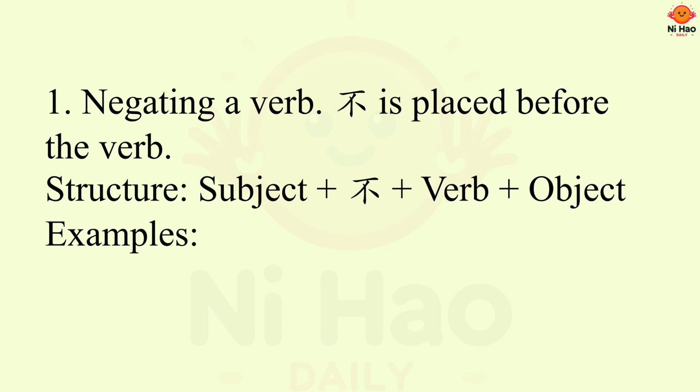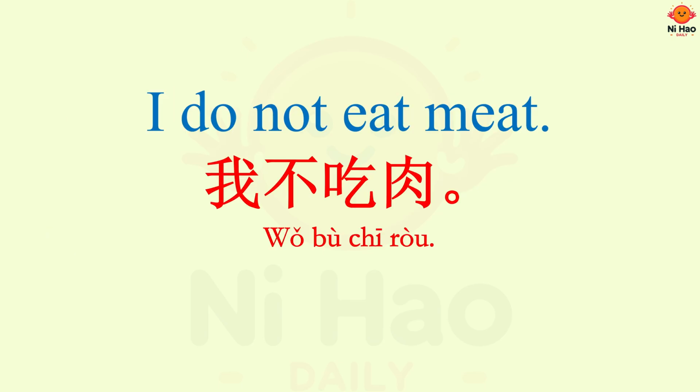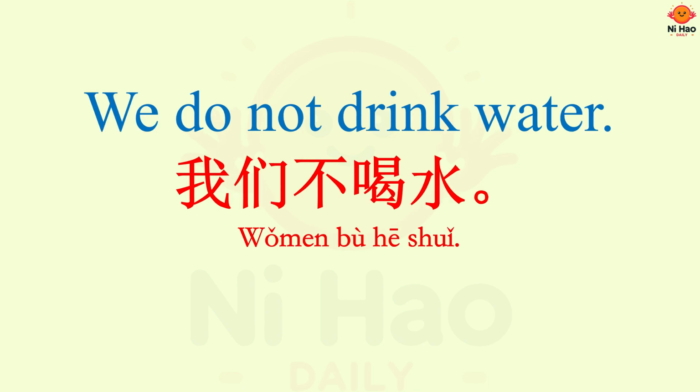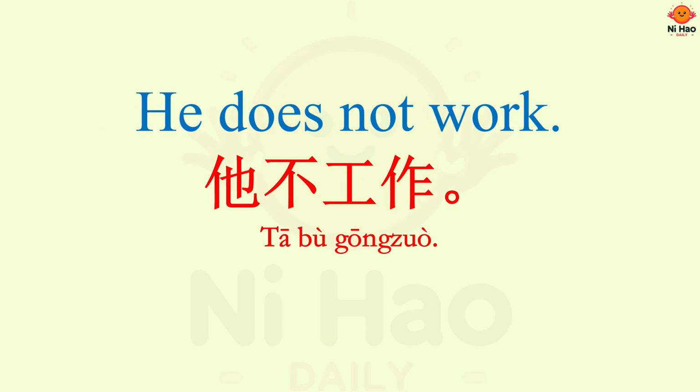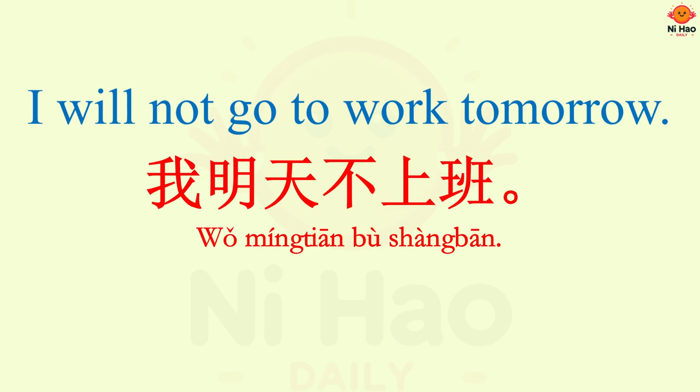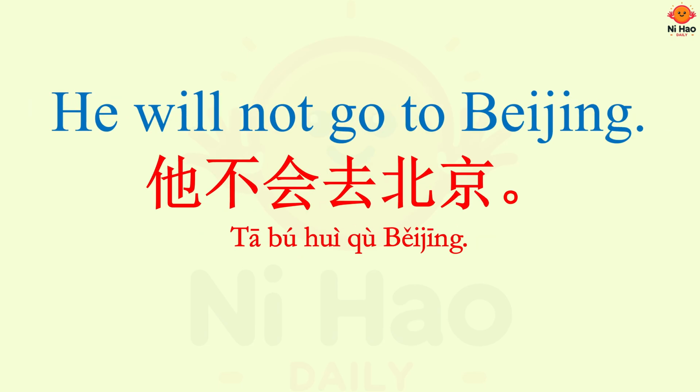Structure: subject plus 不 plus verb plus object. Examples: I do not eat meat. 我不吃肉。 We do not drink water. 我们不喝水。 He does not work. 他不工作。 I will not go to work tomorrow. 我明天不上班。 He will not go to Beijing. 他不会去北京。